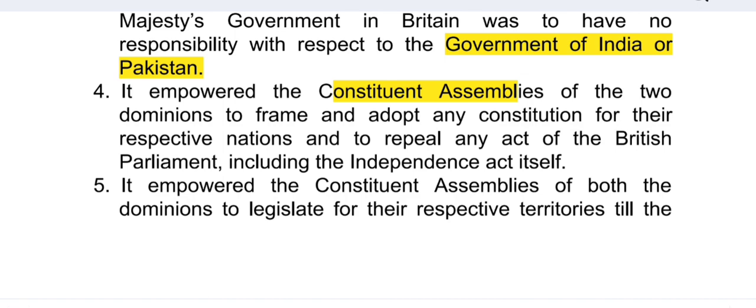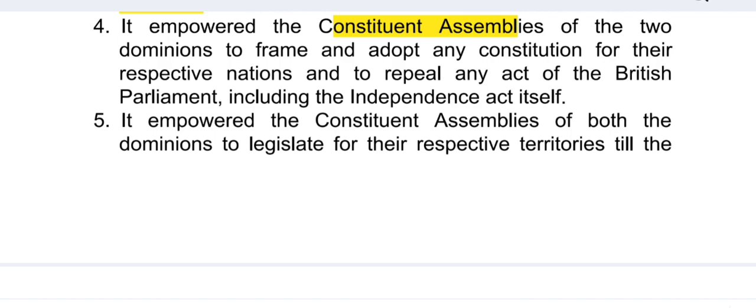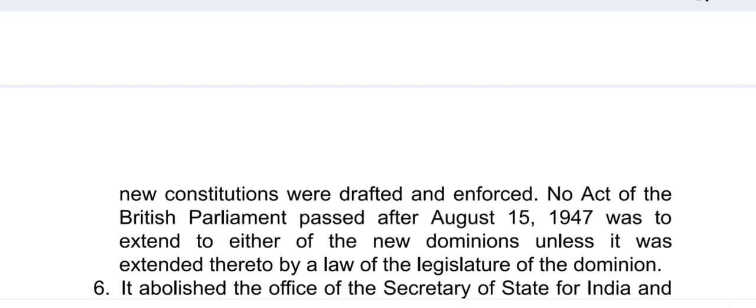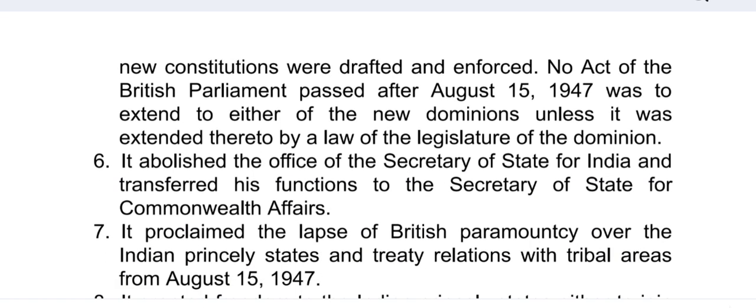It empowered the constituent assemblies of both dominions to legislate for their respective territories till the new constitution was drafted and enforced. No act of the British Parliament passed after August 15, 1947 was to extend to either of the new dominions unless it was extended thereto by a law of the legislature of the dominion. Means no act of the British Parliament passed after August 15, 1947 would extend to either of the new dominions unless it was extended thereto by a law of the legislature of the dominion.